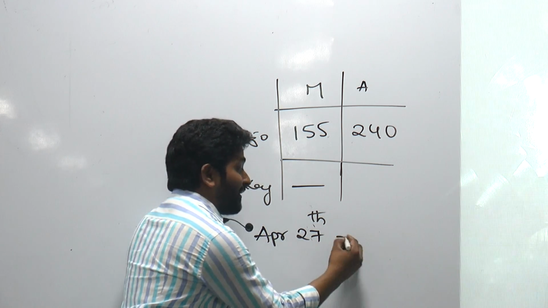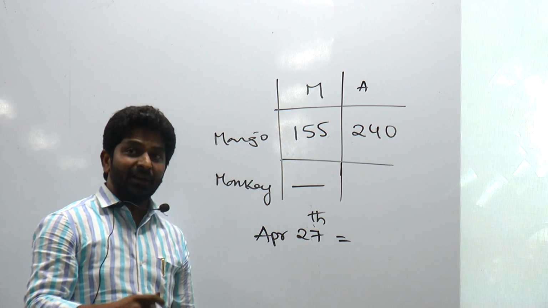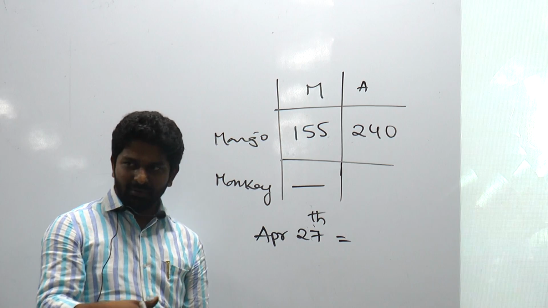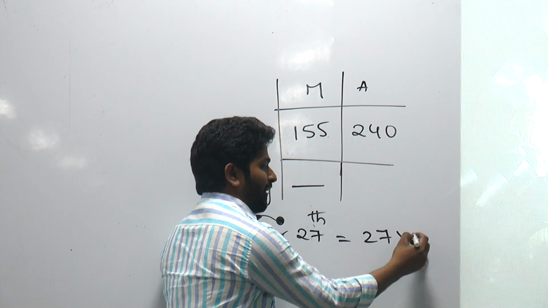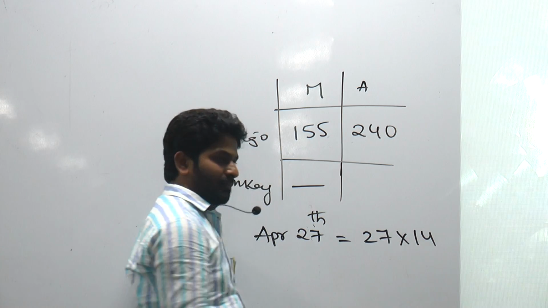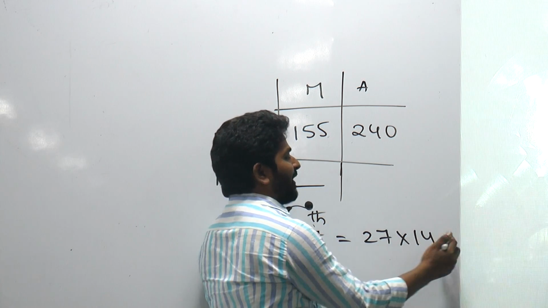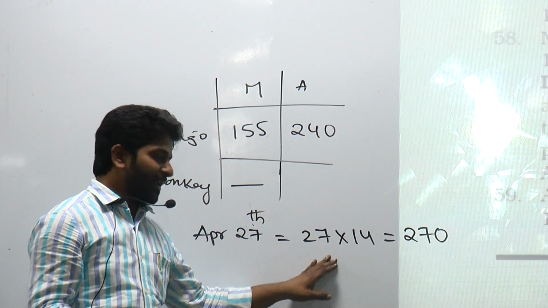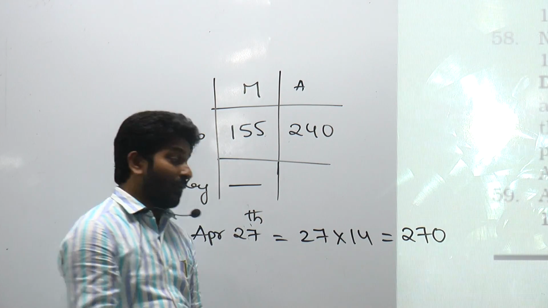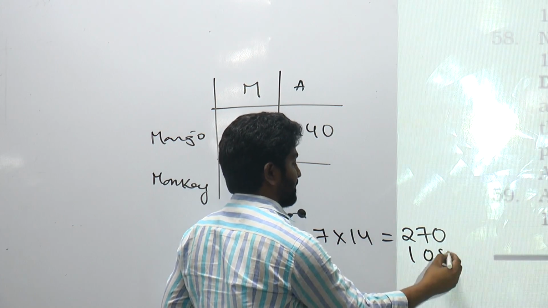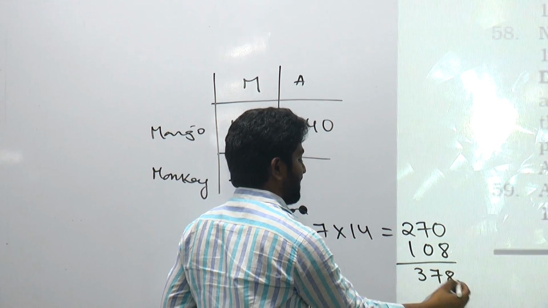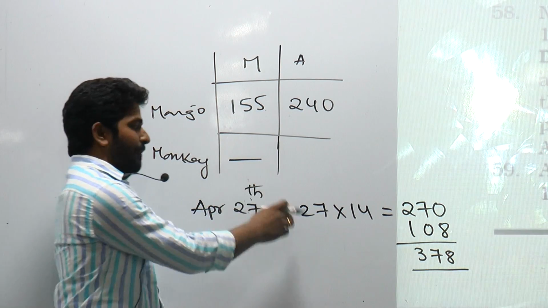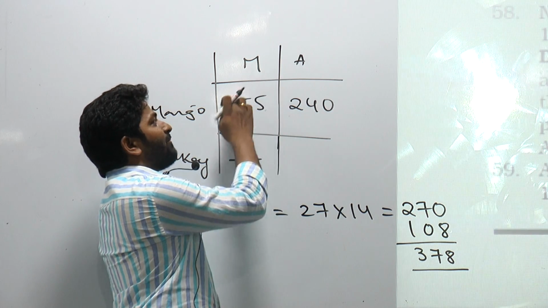For 27 days, I need to calculate the sum of natural numbers from 1 to 27. n into n plus 1 by 2. 27 10 times is 270. 27 4 times: double 27 is 54, double is 108. So which is 378.